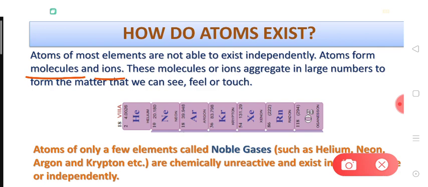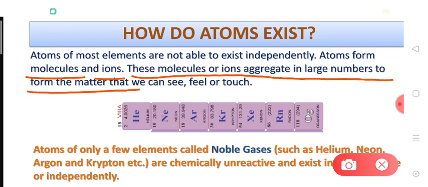And students, what is written in the next line? These molecules or ions aggregate in large numbers to form matter that we can see, feel or touch. So suppose if somewhere there is hydrogen gas, then the hydrogen gas is not actually existing in the form of atoms but in the form of hydrogen molecules. Let's learn about this.